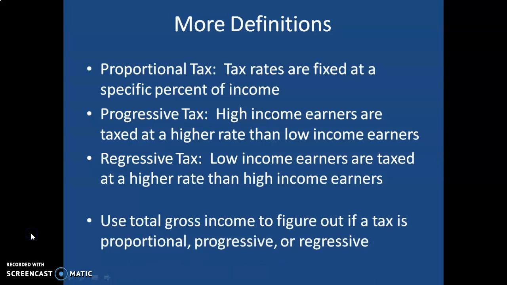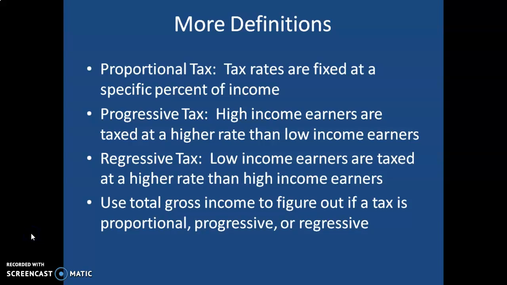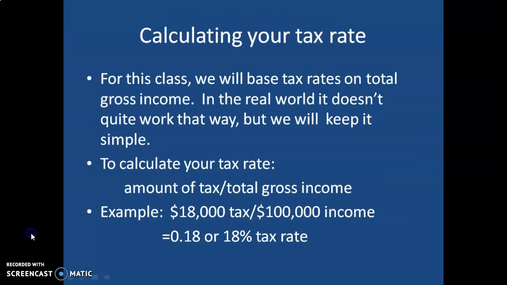So with that, let's get into how we calculate the tax rates. When we do calculations to determine what our income tax rate is, we're going to use gross income to do that. So here's how that's going to work. We're going to use base tax rates on total gross income. And as I say here, in the real world, it's not quite that simple, but we're going to keep it simple.